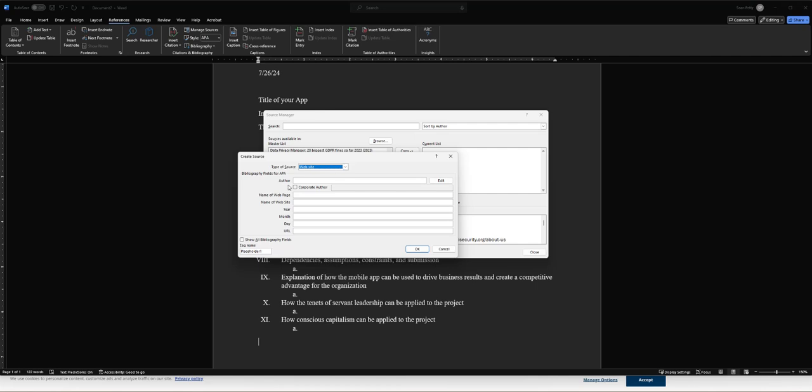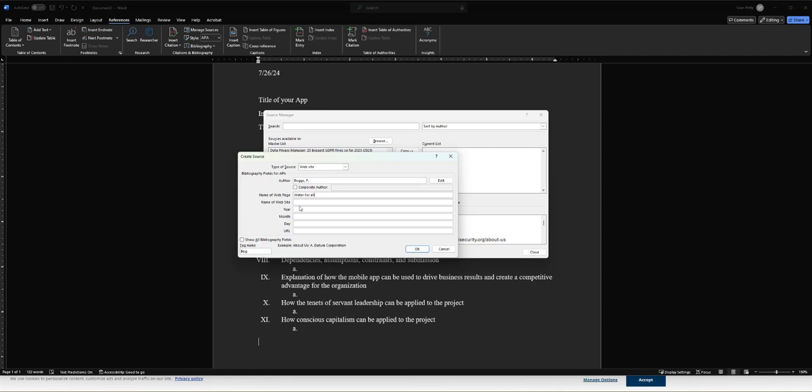So let's just say you're taking it from a website. I'm going to put, it's normally Boggs. I'm going to just say some random name and then the first letter initial. You don't need to spell it out. Name of the web page, that's the website or the title that you got it from. So I'm going to just call this Water for All, something random.